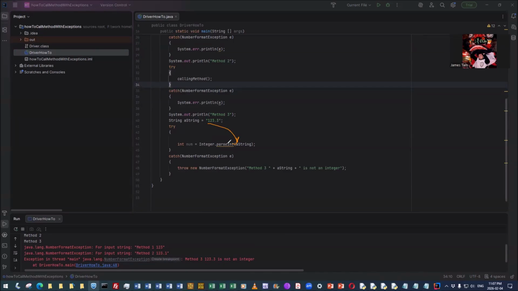Fine, we have to call the parseInt in a try, but what we can do is go from the number format, the general one, to creating a number format exception over here. Again, it looks a little bit funny. We've got number format exception here. We have number format exception here. But rather than having these generic messages over here, what we can do is pass to the constructor our own custom message. Method 3, 123.1 is not an integer. And see, we have this message I passed the constructor, a custom message.